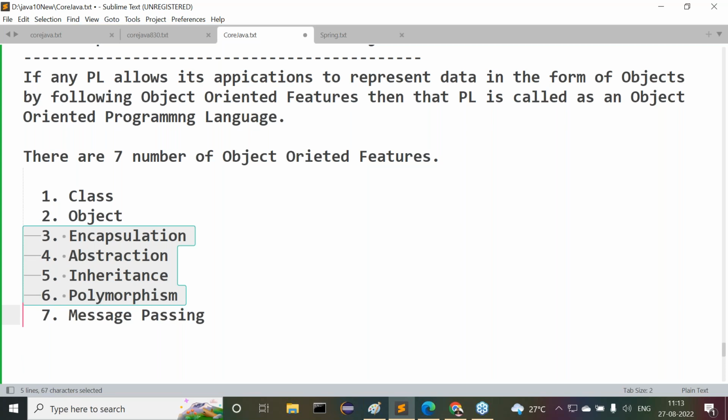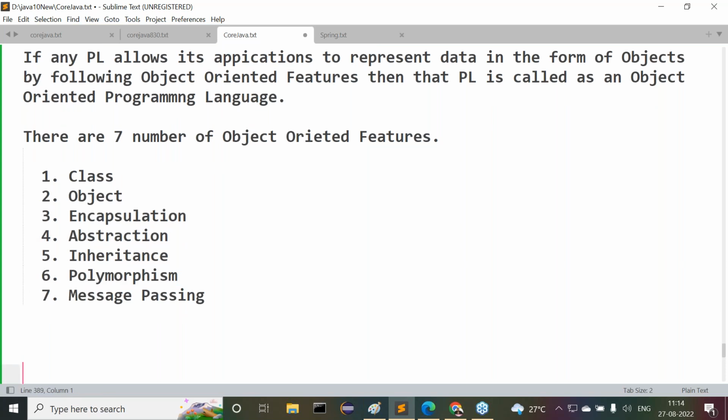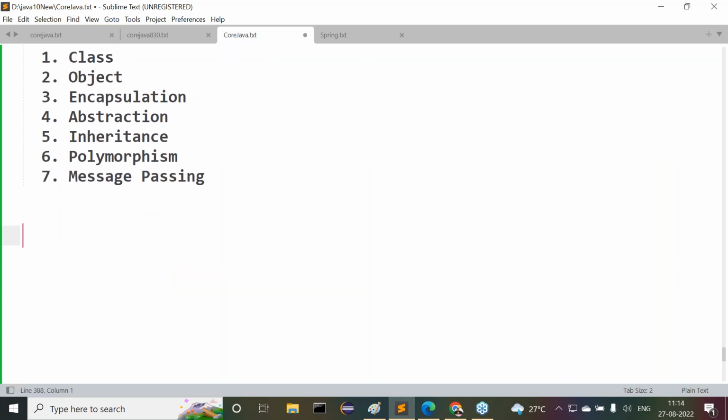After understanding these object-oriented features, now I need to define what exactly the meaning of inheritance is. We have to understand what the meaning of inheritance is. Why? Because if you want to talk about multiple inheritance, first we have to talk about inheritance. What is this inheritance? Then after that we'll go for multiple inheritance. Right, sir. Now what is the meaning of inheritance here?